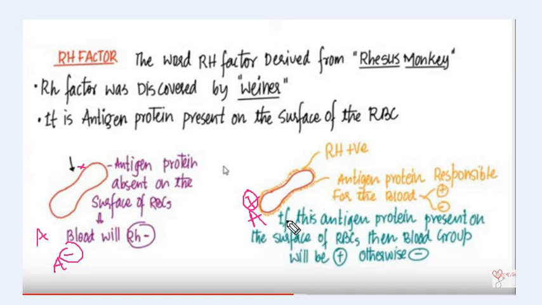If this antigen protein is present on the surface of the RBC, then the blood group will be positive. Otherwise, if the antigen protein is absent on the surface of the blood cell, then the blood group will be negative. This is how the positive and negative term comes with the blood group.